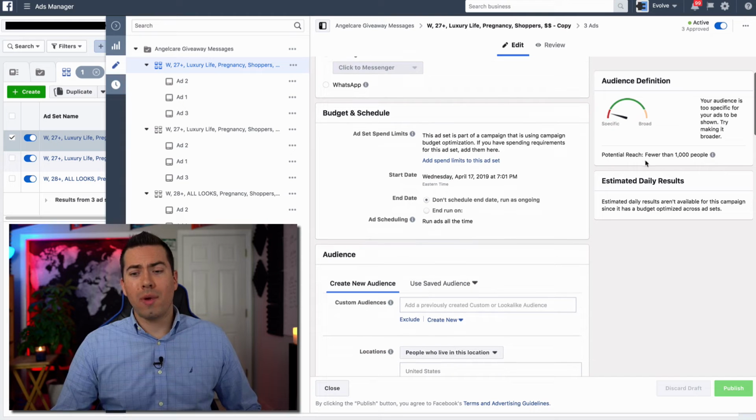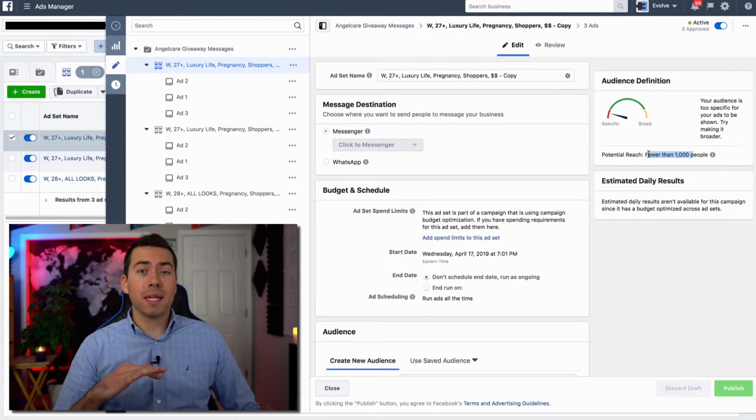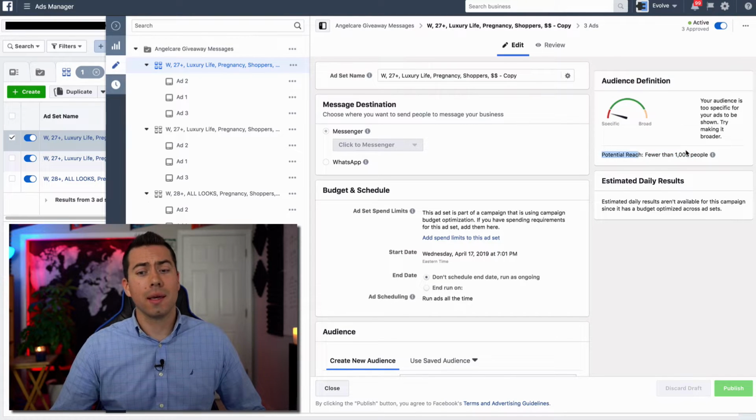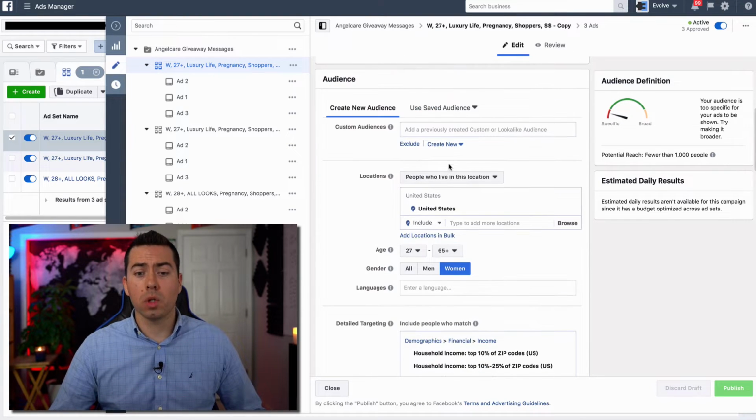So right now it's saying potential reach is fewer than 1,000. Facebook is so glitchy, man, I swear. It's always all around the board. What it said in the past is this is about 500,000, anywhere from 300,000 to 500,000 size audience. I don't know why it's saying 1,000 people right now, but this is what we're looking at right here.